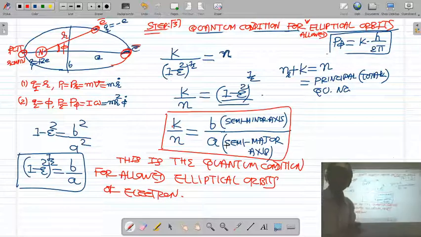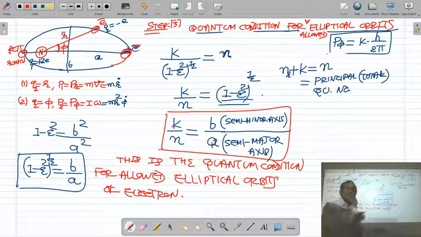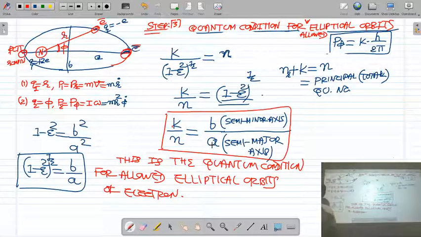The elliptical orbit which does not satisfy the condition k upon n is equal to b upon a is not allowed. Electron cannot move in that elliptical orbit. This is a well-known condition known as the quantum condition for the elliptical orbit of the electron.